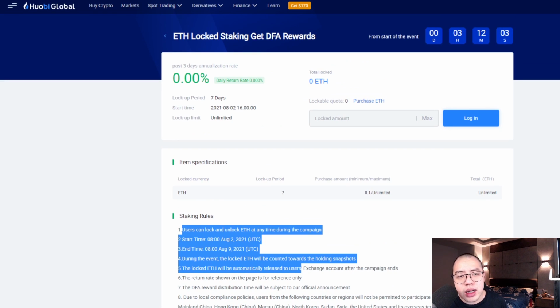Based on my opinion, I think these are 2 events that are quite interesting. Why? Because it's free. You don't need to do anything. You just need to register the account. You just need to put in Ethereum. You just need to migrate whatever you have from other platforms to this platform, and then you just do your staking as usual, as what you do in Binance or other platforms. And in return, you get free USDT for the Olympic event and free DFA token from this staking event. Go and check it out.